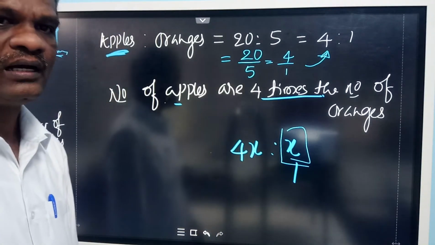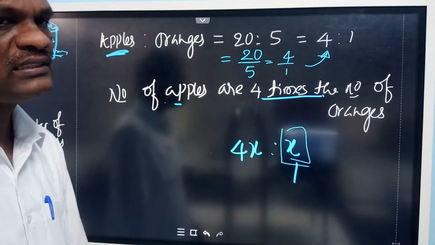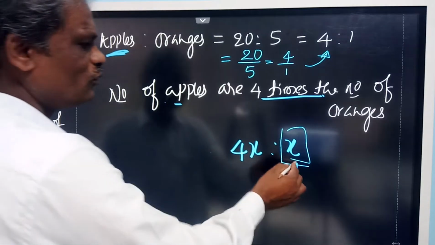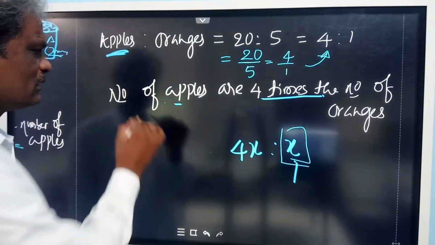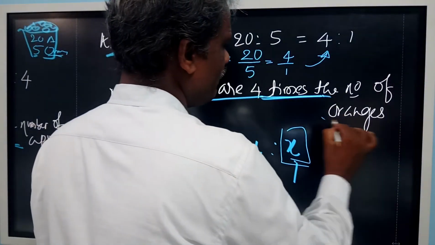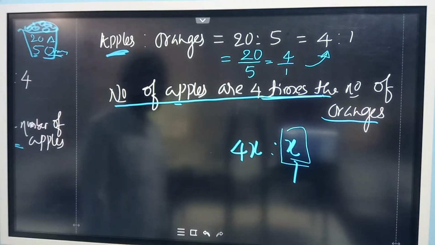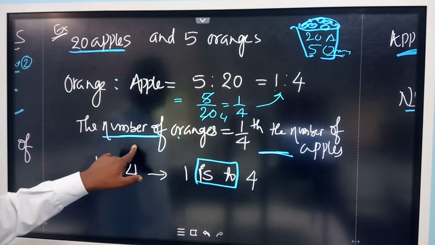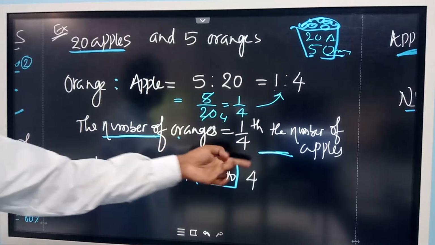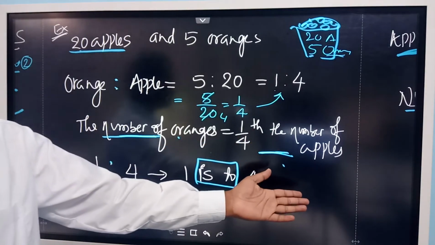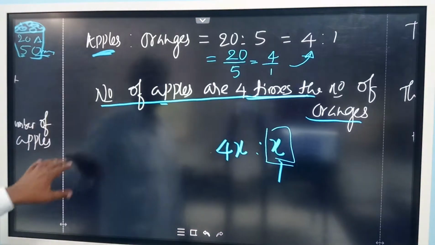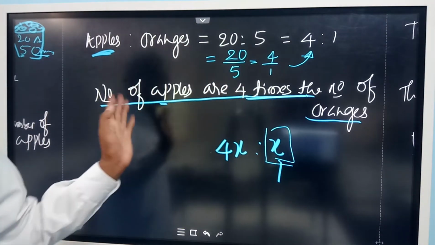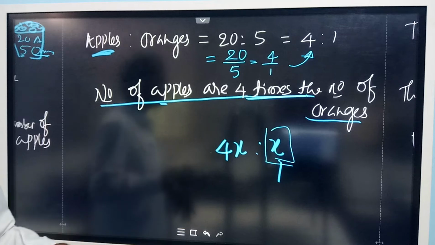So it is always 4 times the number of oranges. If oranges are 10, apples will be 40. If oranges are 100, apples will be 400. It is always 4 times the number of oranges. So this is the sentence giving you the comparison between the apples and oranges. The same thing we said in a different way when asking for the number of oranges: it is 1/4 of the apples, in the reverse way. The same thing we are telling in another way: apples are 4 times the number of oranges.